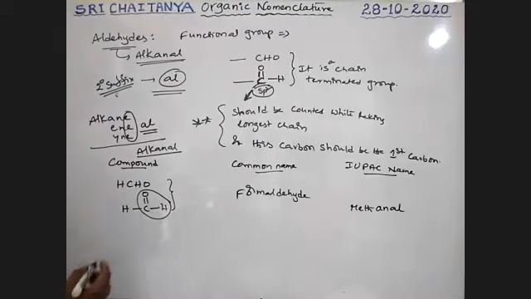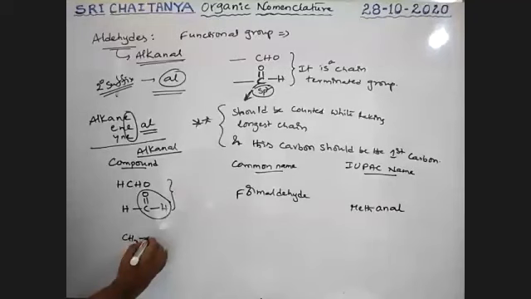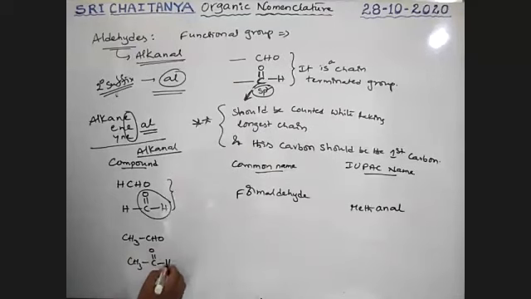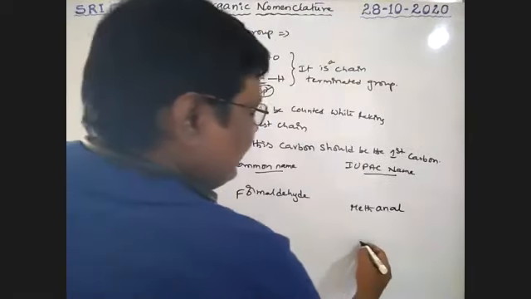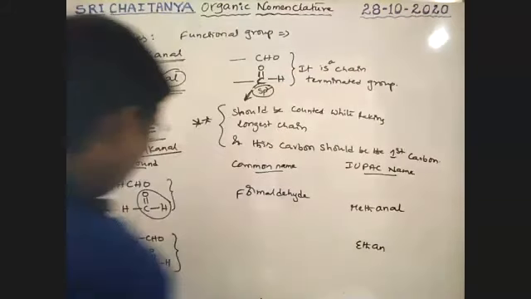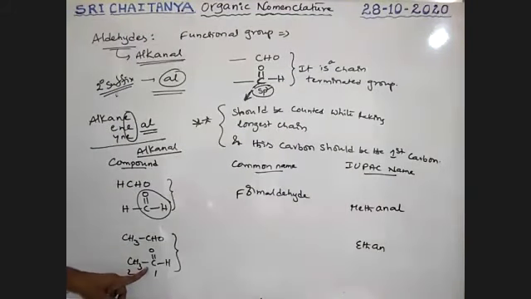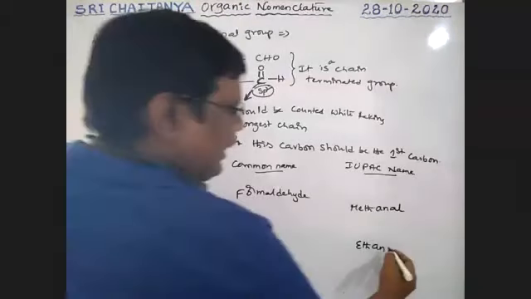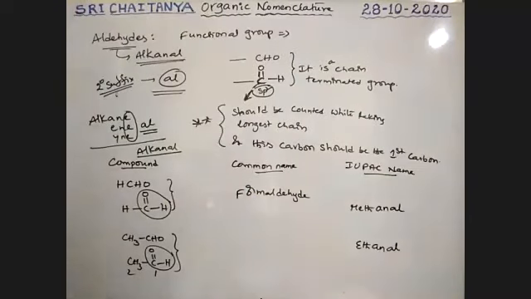Let us take one more example. CH3CHO, nothing but CH3, C double bond OH. Both these are the same, boys. Now, what is the name of this compound? See, here two carbons. This should be the first carbon, and this should be the second carbon. Two carbons means eth, and between carbon and carbon is a single bond, therefore ANE. But there is a functional group CHO. With CHO, the E is replaced with AL. That is why it is ethanal.